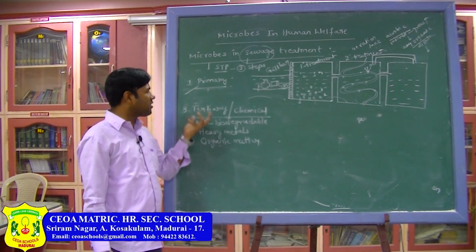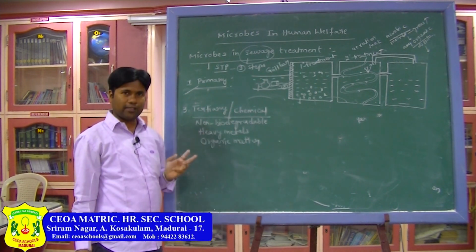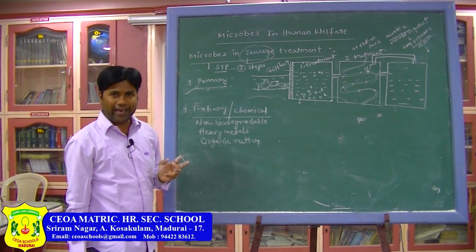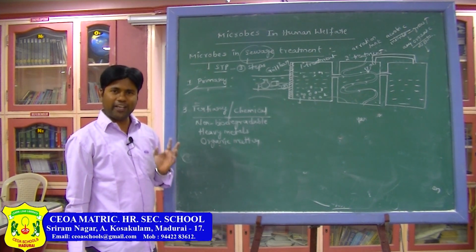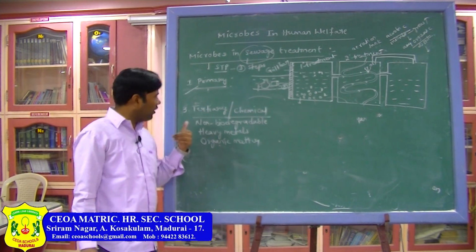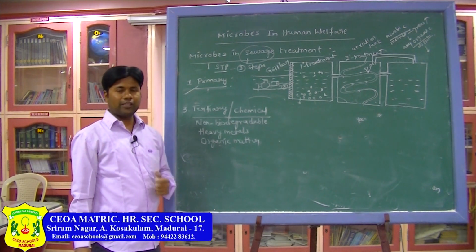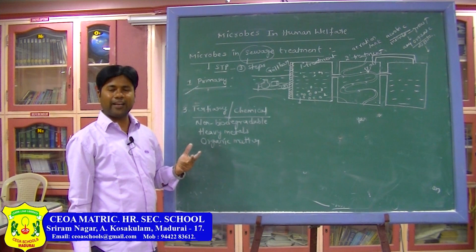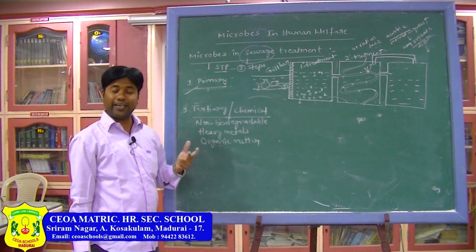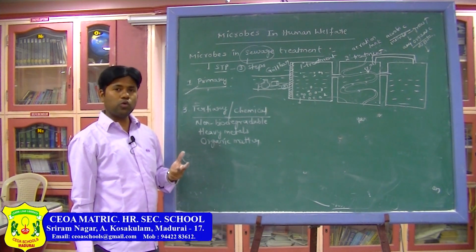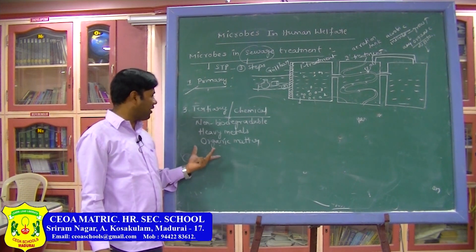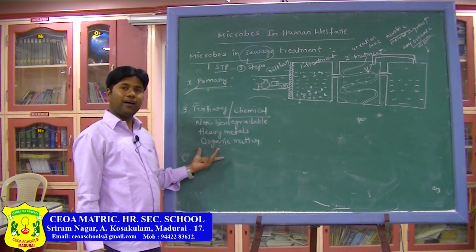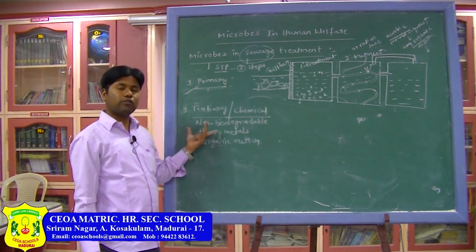So what is the purpose of the tertiary treatment or the chemical process? In order to provide pure water, drinking water, we are going for this process. That is the first aspect. Second one is, if you drink this water, we may get diseases like cholera. That is the reason why we have to remove such materials from this water.